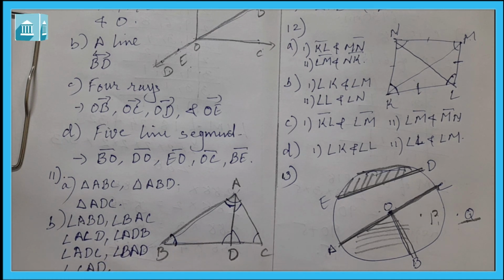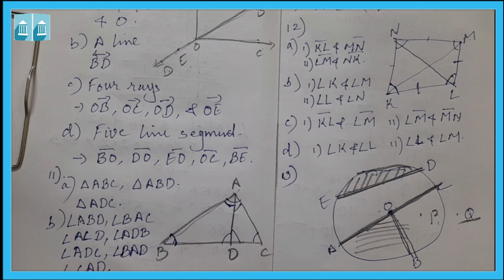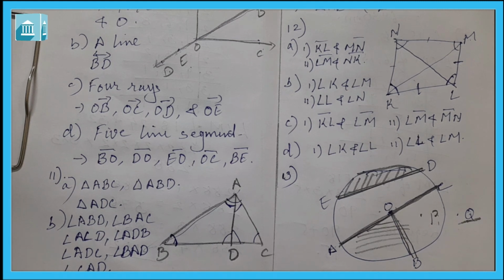So in this way, you have to write it down also that the center of the circle is O, then the radii are OA, OB and OC. So in this way you can write it down also.